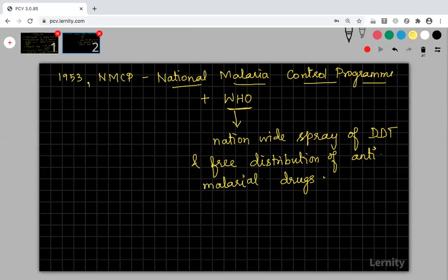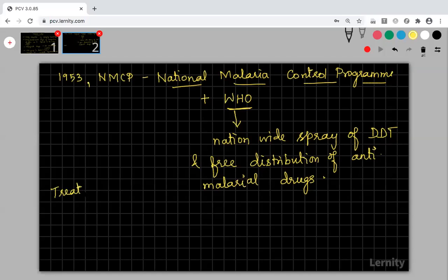Malaria remained controlled for about 10 to 15 years, but started coming back because the mosquitoes became resistant to DDT. In one period, the mosquitoes became resistant to DDT, and the only answer for eradication of malaria is to develop a vaccine against it. Okay, so let us see the treatment methods.